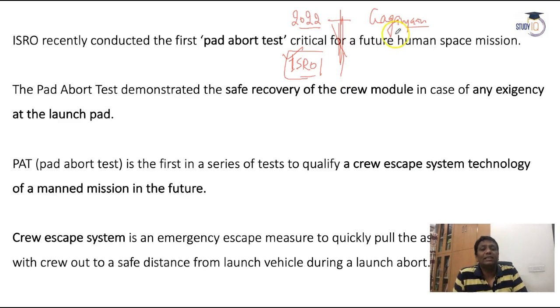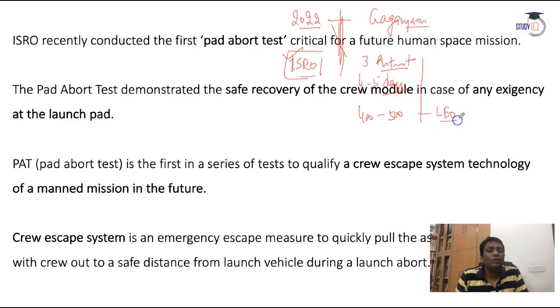So we are coming there, as in the case of Gaganyaan, a total of 3 astronauts will go there, and they will spend around 4 to 5 days of their lives there. And they will go around 400 to 500 kilometers. It means distance-wise, that is a LEO orbit. And you know, that is a polar orbit.